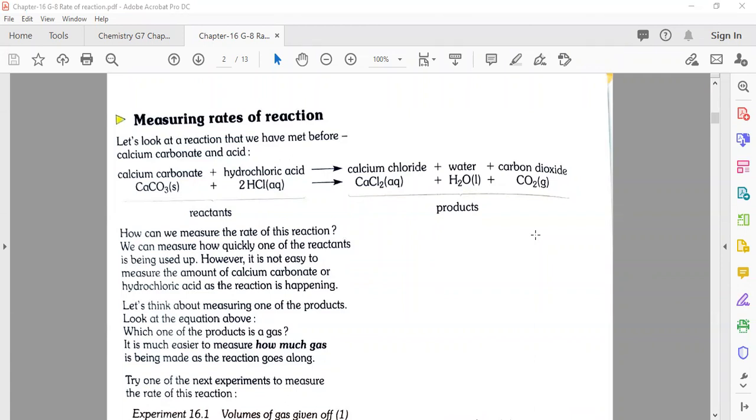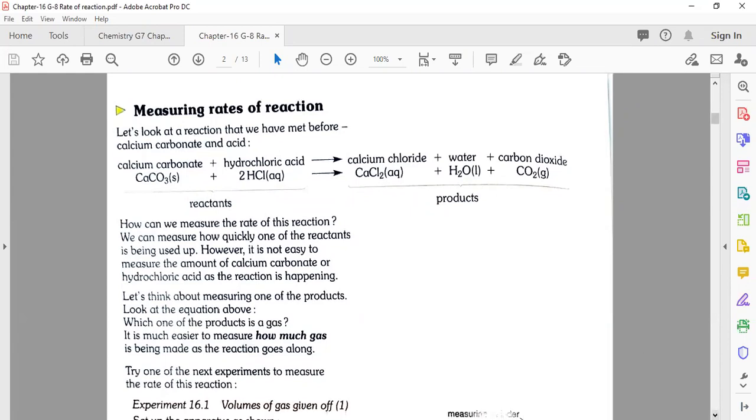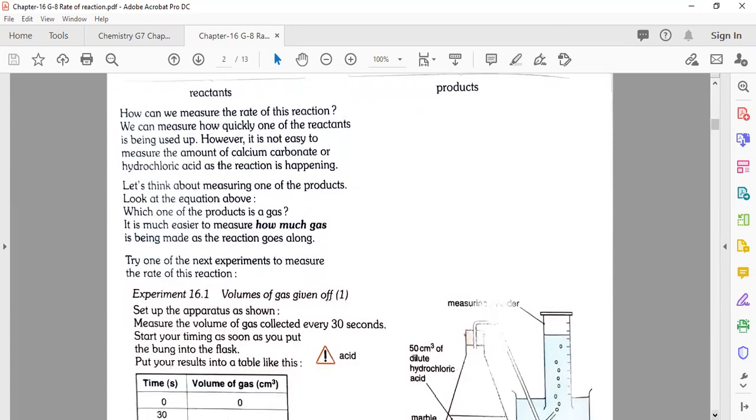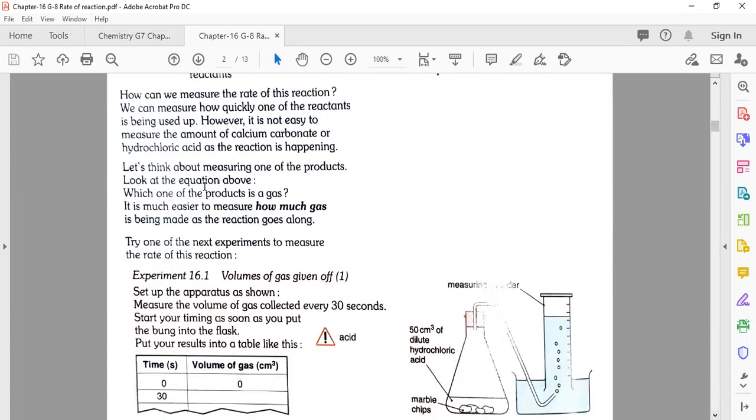Welcome, my dear. Welcome. Now, let's think about measuring one of the products. Look at the equation above. We're going to see, here on page number 204 of your textbook, almost the same going on. Look at the equation above. Which one of the products is a gas?